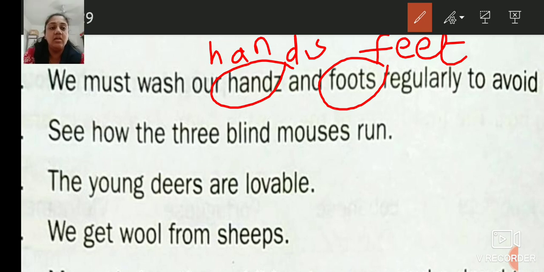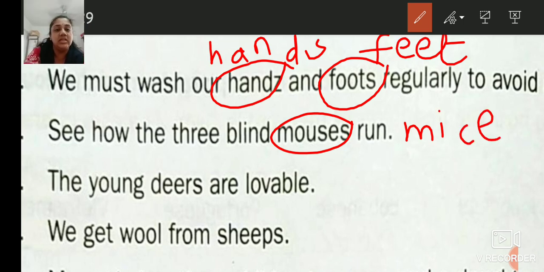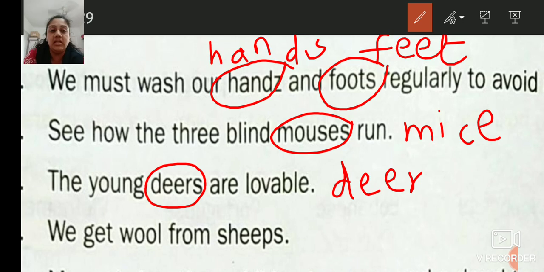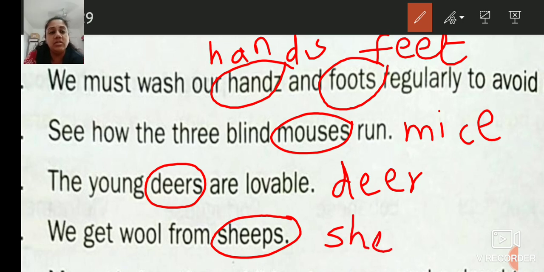Next is, see how the three blind mouses run. Which is the incorrect word? Mouses. What is the correct word for it? M-I-C-E. The young deers are lovable. What is the incorrect word here, children? Deers. And the correct is D-E-E-R, deer. We get wool from sheep. What is the incorrect word here? Sheep. And plural form for it? It remains sheep. S-H-E-E-P.